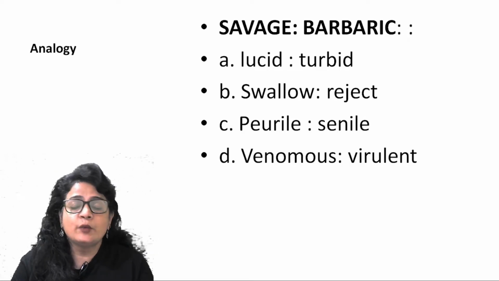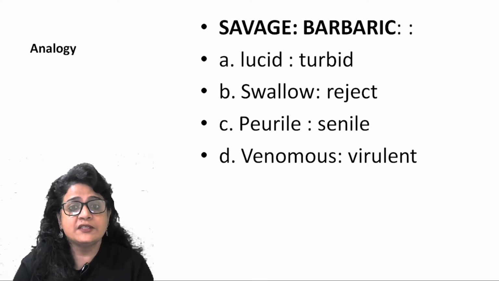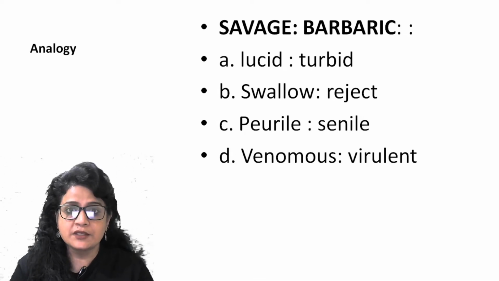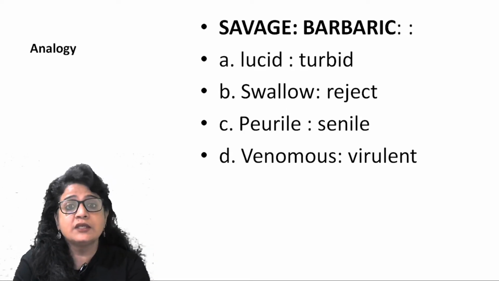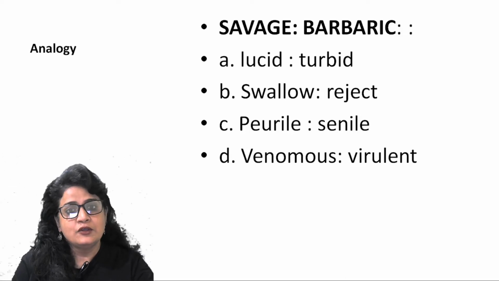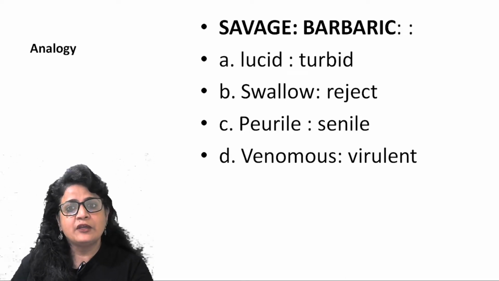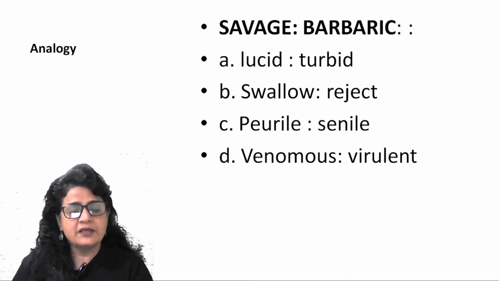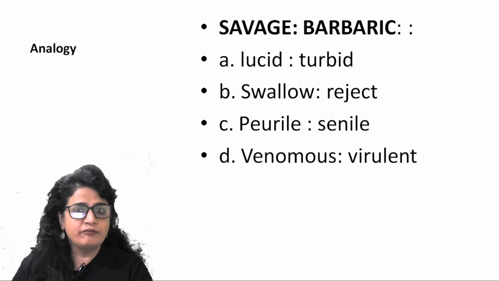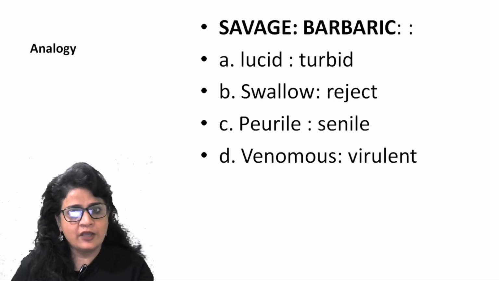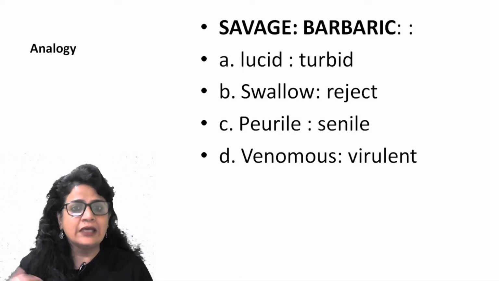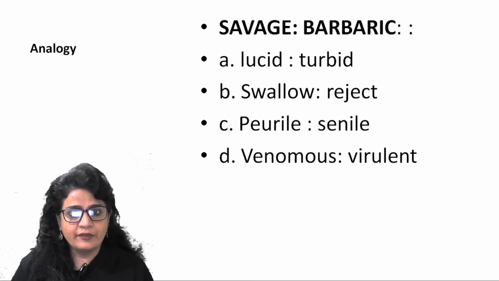Lucid is something which is very clear. Something which is explained clearly is lucid, right? So lucid explanation or lucid style of writing. So lucid is something which is clear, whereas turbid is something which is muddy, something which is full of dirt, full of mud is turbid. So they are antonymous, so that's why they are overruled. Swallow is to gulp something. When you make something eatable or potable go down your throat, that is swallow.